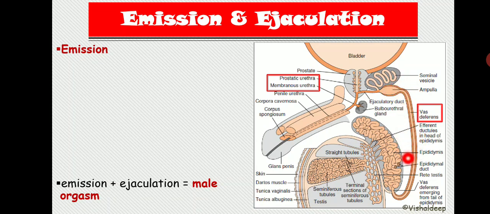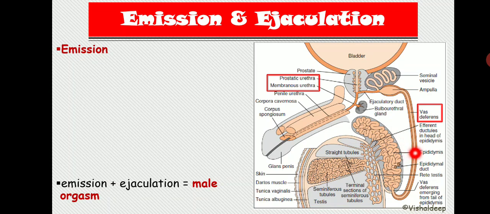Semen is basically stored in this vas deferens, inside the ampulla and inside the epididymis. So once the smooth muscle of the vas deferens contracts, the semen will be thrown inside the internal urethra. So the movement of semen from the vas deferens, seminal vesicle and prostate gland into this ejaculatory duct is known as emission.